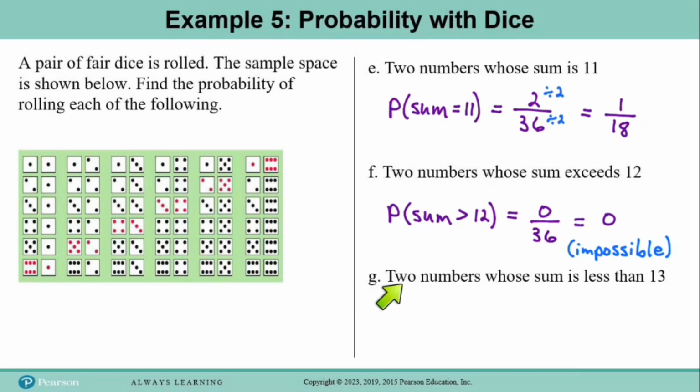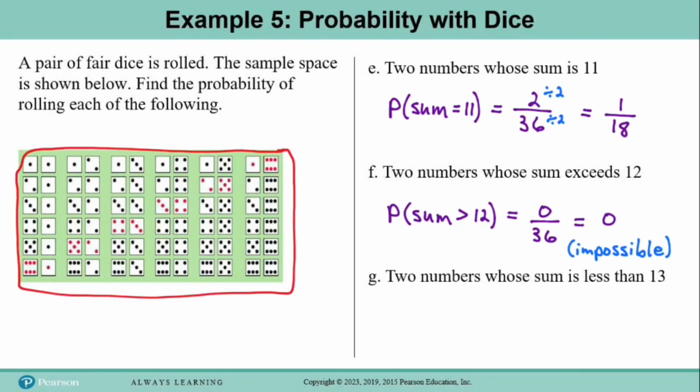And then for part G, find the probability of rolling 2 numbers whose sum is less than 13. Well, when we go back to our sample space, all of the pairs have a sum that is less than 13. So all 36 outcomes here are part of this event. And so the probability of rolling a pair of dice whose sum is less than 13 is 36 out of 36, which simplifies to 1. This is a certain event or a guaranteed event. If you roll a pair of dice, it is 100% certain that the sum of the 2 dice will be less than 13.